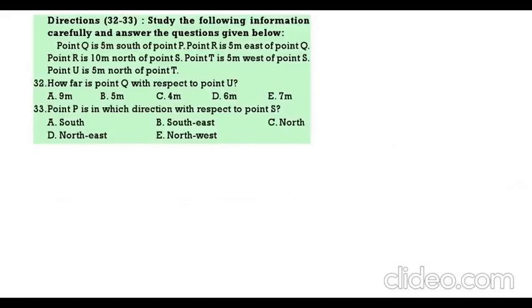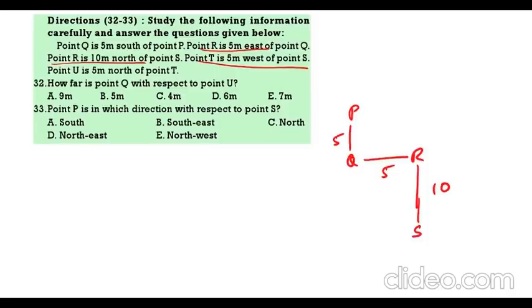Next. 32 to 33. This is direction. Point Q is 5 meters to the south of P. Here you write P. P south Q, 5 meters. R is 5 meters to the east of Q. So this is also 5. Then R is 10 meters to the north of S. This is S, this is 10 meters. T is 5 meters to the west of S. This is T, 5 meters. U is 5 meters to the north of T. This is U, 5 meters.